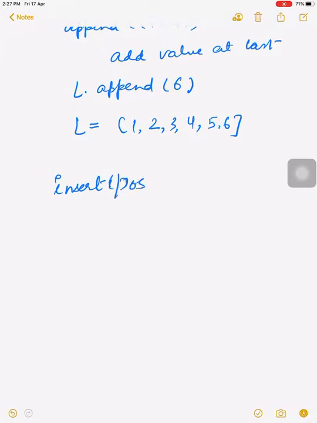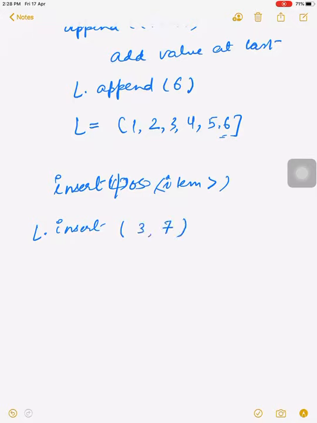Now the next function is the insert function. What is the purpose of the insert function? In the insert function, we write 2 arguments, while in the other functions we were passing 1 argument. Here we write 2 arguments, pos comma item. That means the item which we want to insert in the list goes to the desired position. The append function simply adds the value at the last, while the insert function will add the value at a particular position.